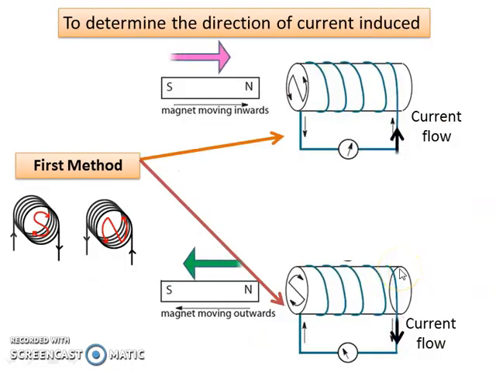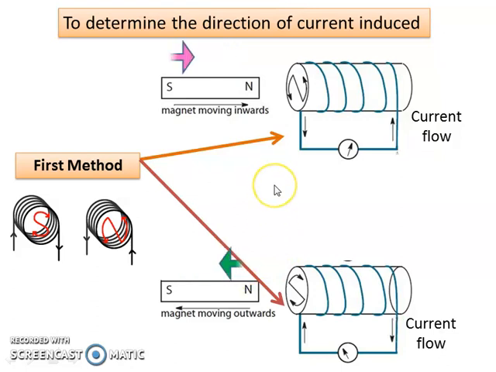There are two methods to determine the direction of induced current. The first method is the one used in secondary school, where you use the symbols S and N to represent the direction of current induced. There is a repulsive force when you move a magnet towards the solenoid, and an attractive force when you move the magnet away.